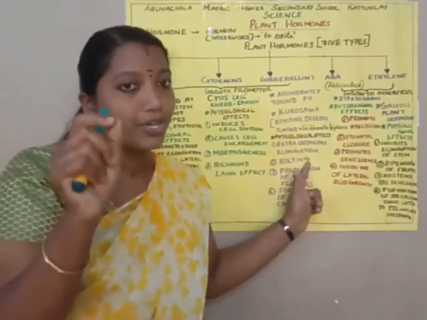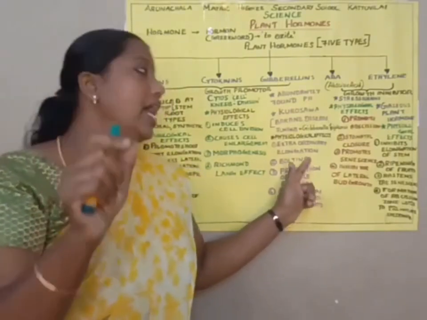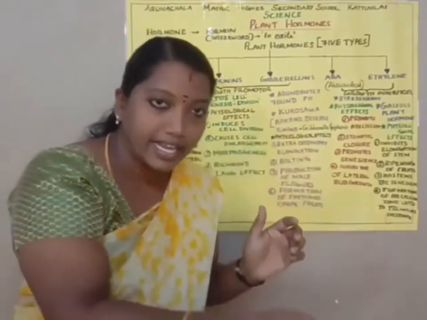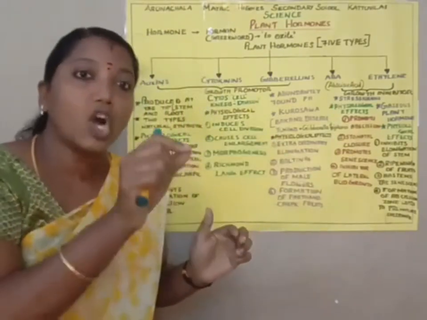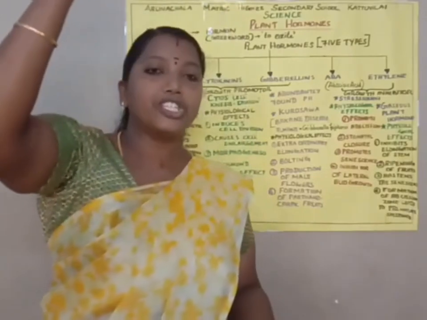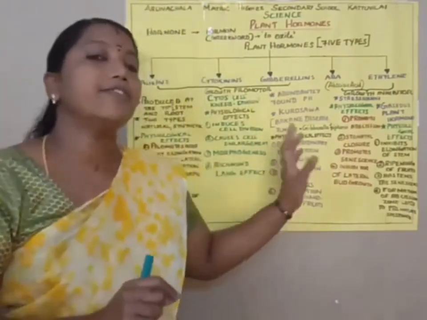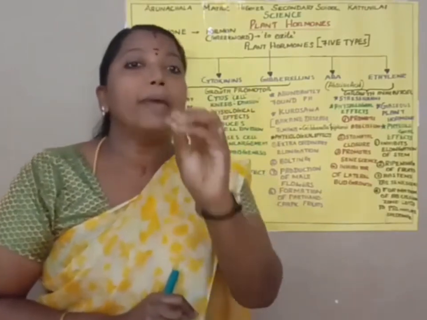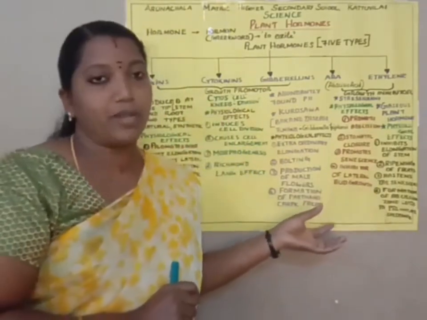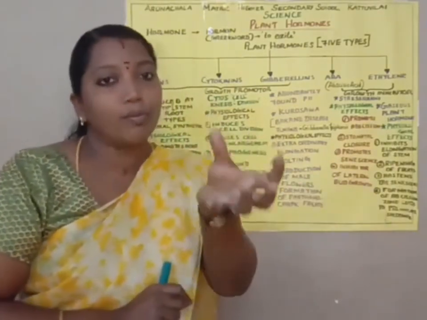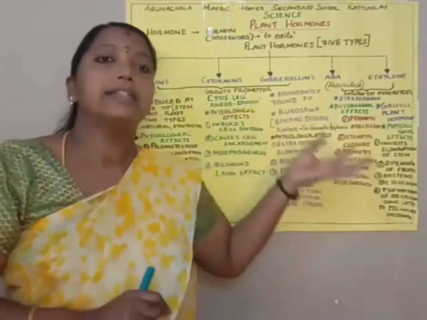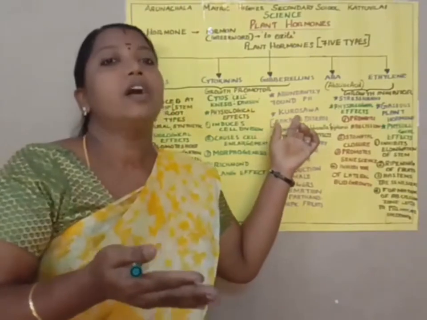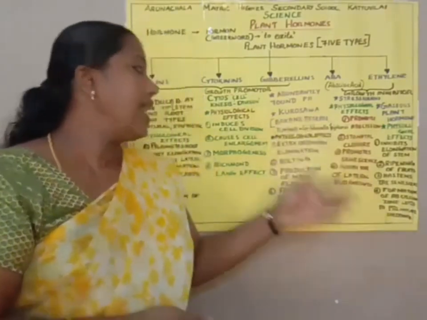So students, do you understand what is meant by bolting? Bolting means the action of gibberellins in a rosette plant causes sudden elongation of internodes as well as flowering. It also helps in the production of male flowers in some monoecious plants. Mono also means single. In some monoecious plants, it promotes the production of male flowers.